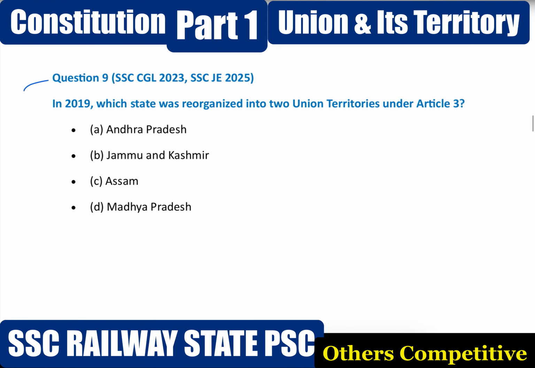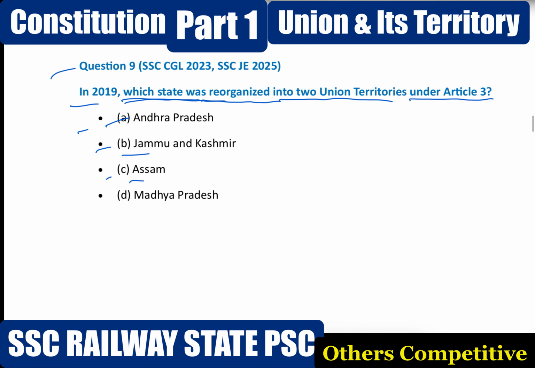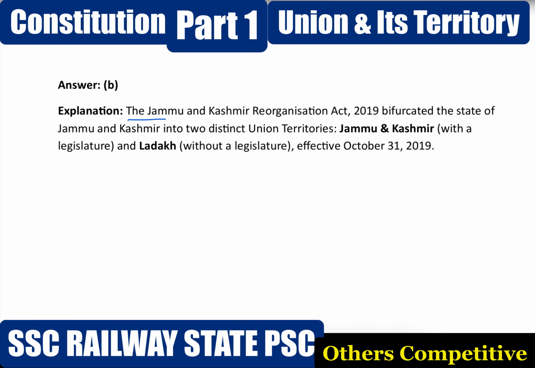Next question. In 2019, which state was reorganized into 2 union territories under Article 3? Option A, Andhra Pradesh. Option B, Jammu and Kashmir. Option C, Assam. Option D, Madhya Pradesh. Correct answer option B, Jammu and Kashmir. The Jammu and Kashmir Reorganization Act of 2019 bifurcated the state into 2 distinct union territories, Jammu and Kashmir with a legislature and Ladakh without a legislature, effective from October 31, 2019. Next question.